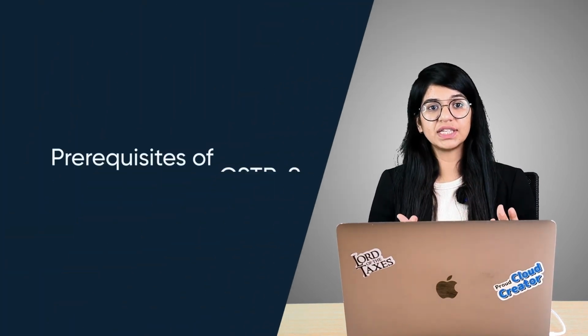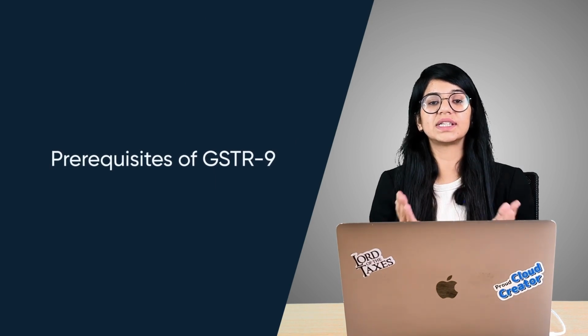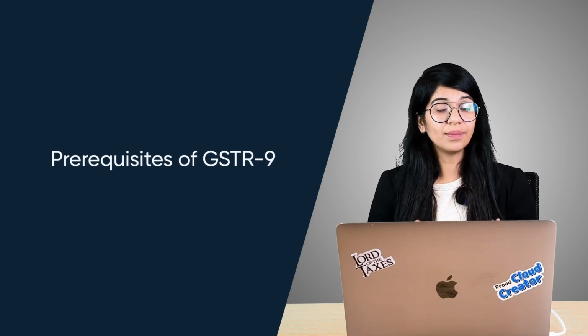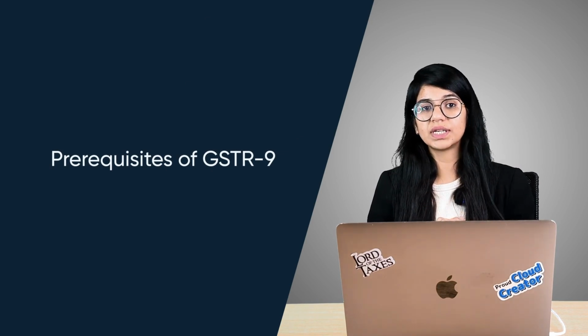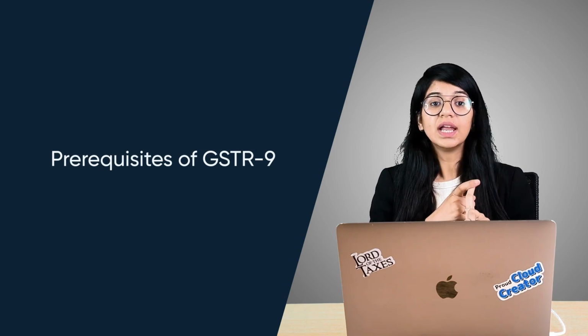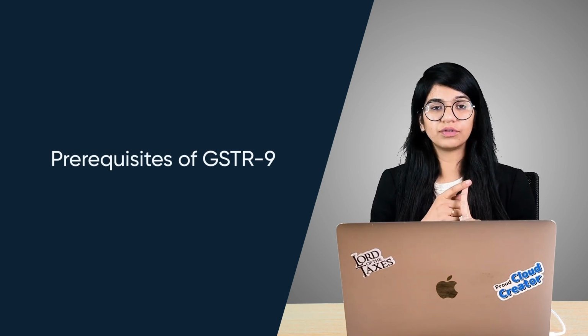Now we will see how exactly you can automate this entire GSTR-9 filing, because when it comes to GSTR-9 filing, there are certain prerequisites. You should have your GSTR-9 auto-draft information from the government portal. You should have your entire filed GSTR-1 information, your entire filed 3B information, and your 2B information. You should also have document-level information of Table 8A of GSTR-9. You should have your sales register and your purchase register in place. So these are some of the information you should have handy.